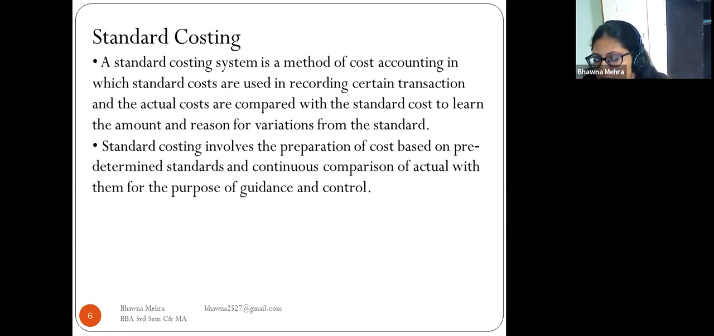Standard costing involves the preparation of cost based on predetermined standards and continuous comparison of actual with them for the purpose of guidance and control. So as we read earlier, here we have to compare the standard cost and the actual cost for the purpose of guidance and control of the cost.